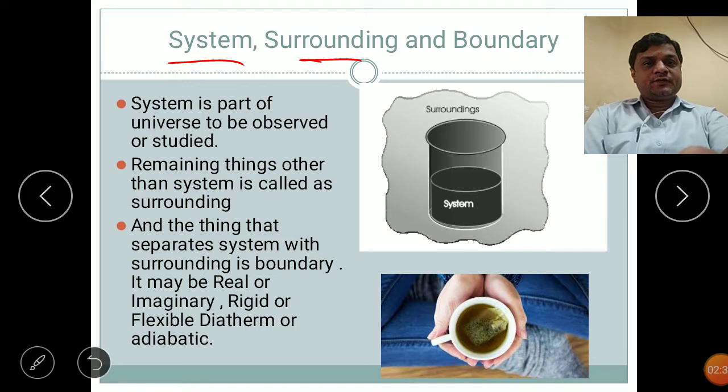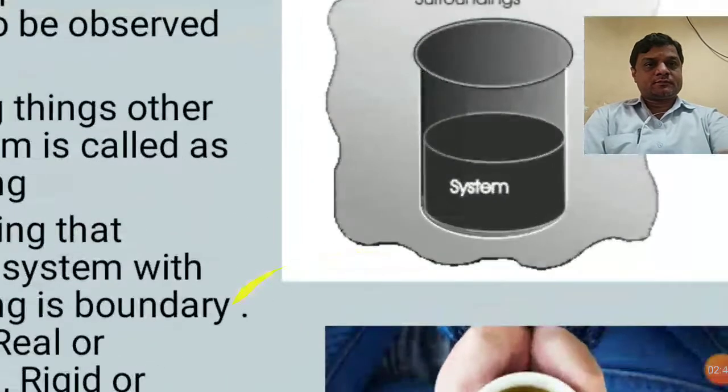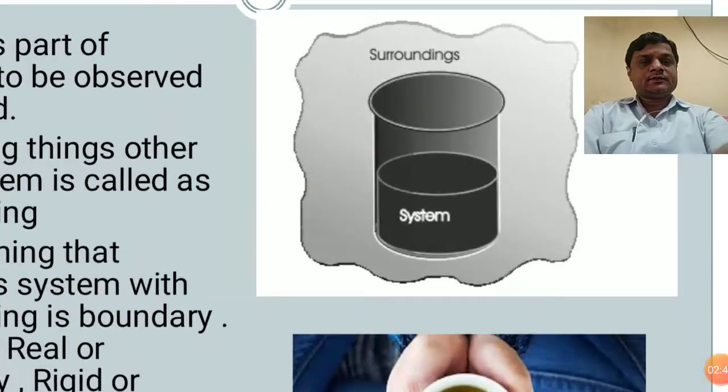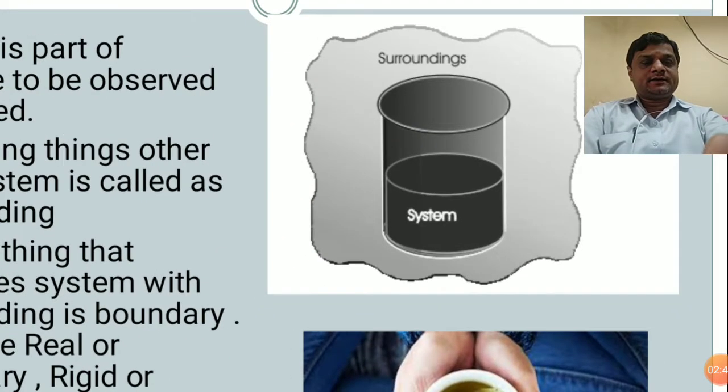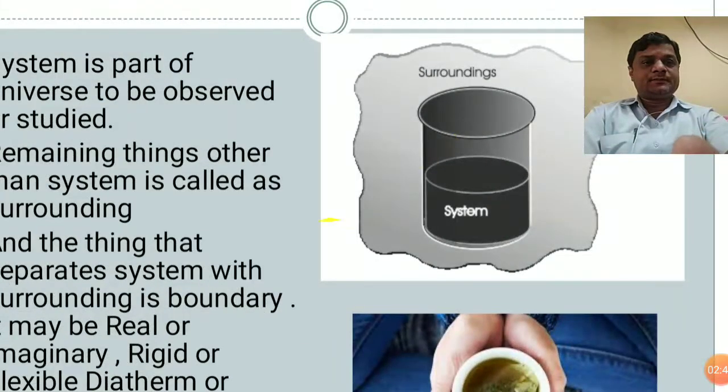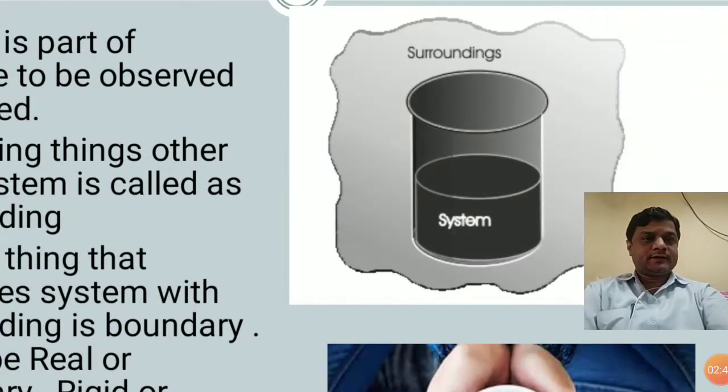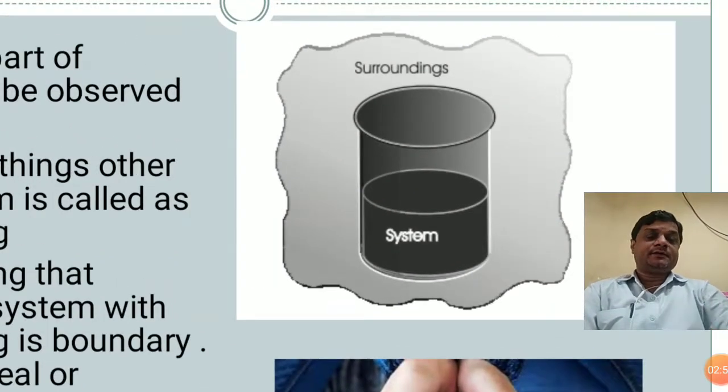We will see that by taking a simple example. What you can see here is a beaker containing water. We are studying the heat changes, or the exchange of heat.